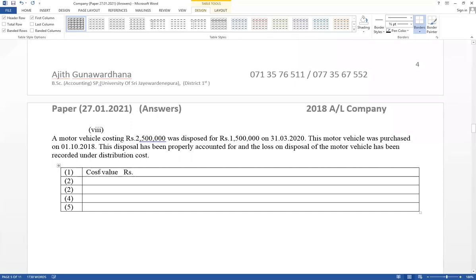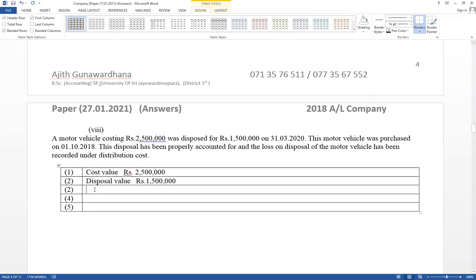In this example, cost value is given as 2.5 million, 1 mark for that. Second one, disposal value. In this example, disposal value equal rupees 1.5 million. Think about double entry also.